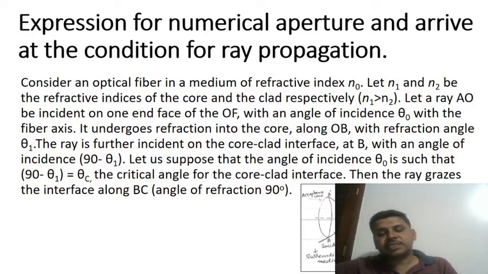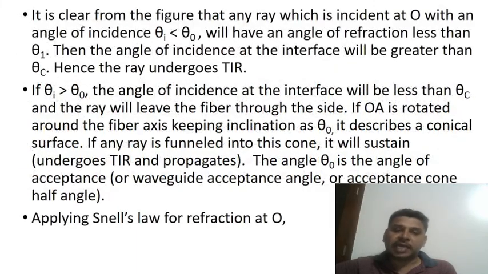At that time, it undergoes total reflection once again. Like that, multiple total internal reflections take place in the optical fiber, and the light moves from one place to another. After knowing this concept, we are going to discuss all this through Snell's law.